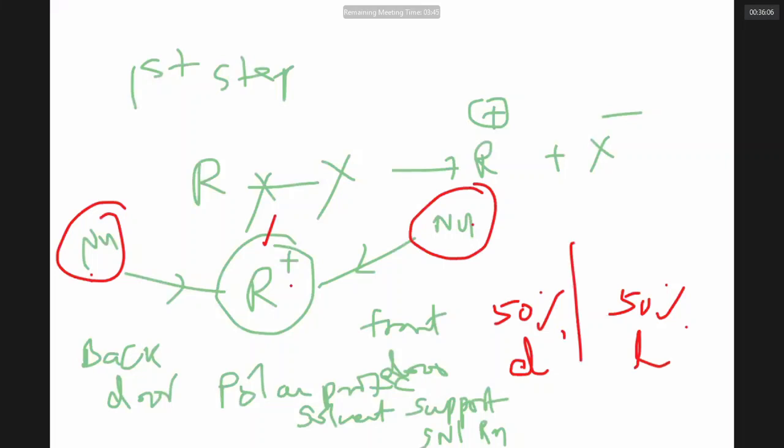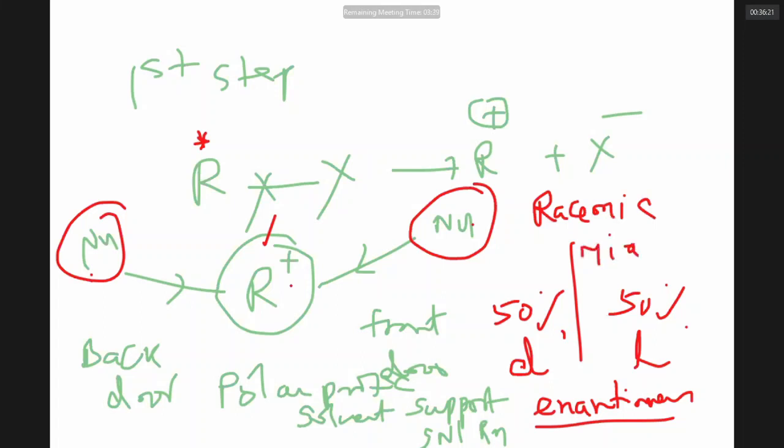That is, you get a pair of enantiomers, 50 and 50 if this is chiral. That mixture of 50%, 50% DL isomers is called racemic mixture. So SN1 mechanism gives racemic mixture. SN2 reaction gives inverted product. So that is a point of difference.